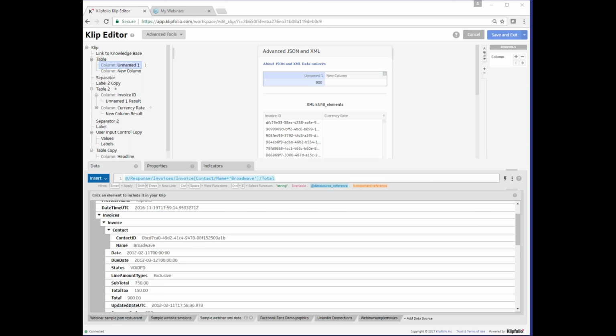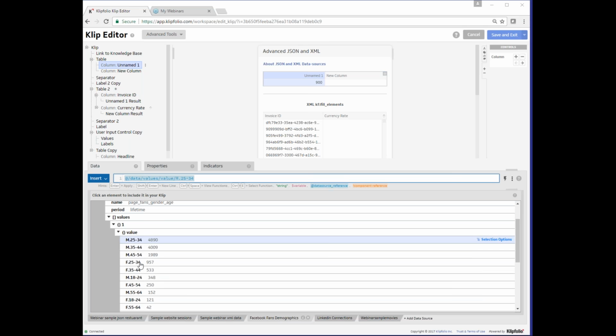Now, notice how in our XPath it is giving us the 3 sets of values, but only for the male 35 to 44 age category. And this is because each one of these values here on the left-hand side has a unique name. If we want to get all the values pertaining to males, we would have to use the wildcard as well. So our first step is to replace the male 25 to 34 category here with the wildcard star character. And finally, we add the condition that the name contains the letter capital M.